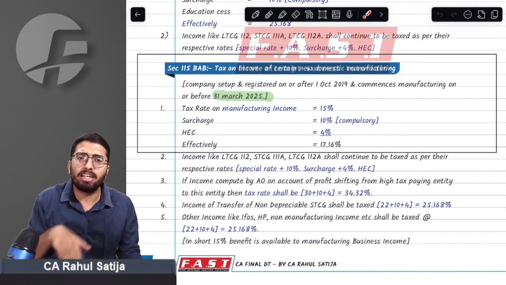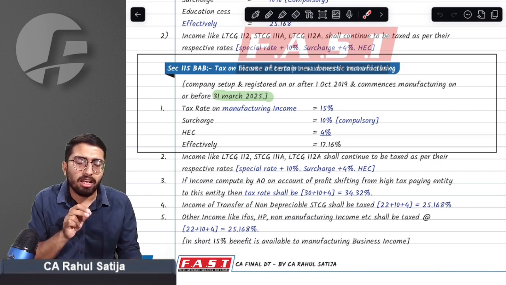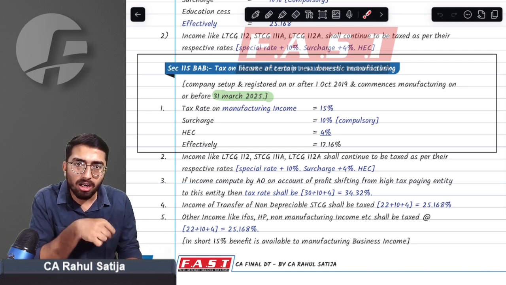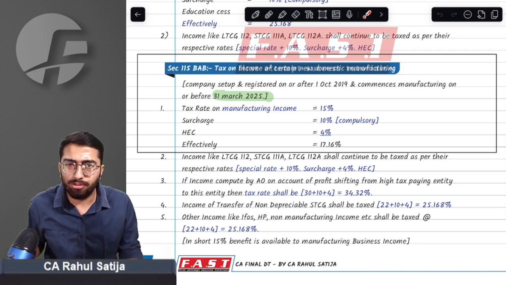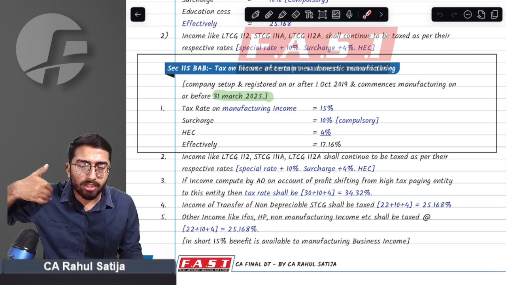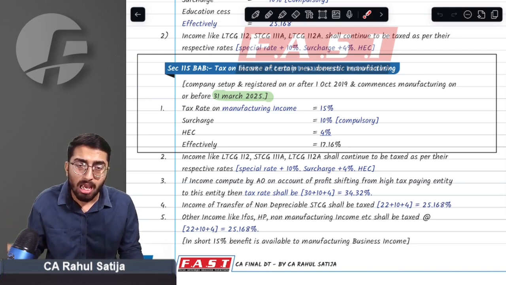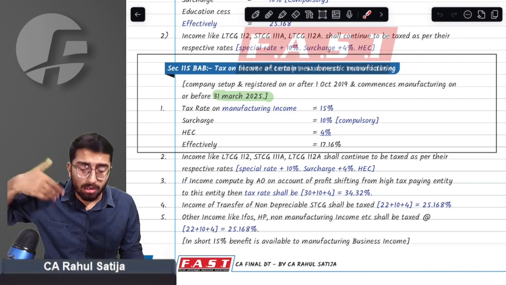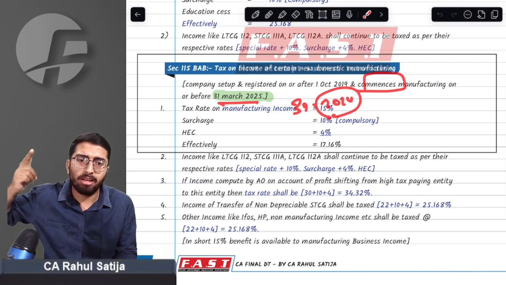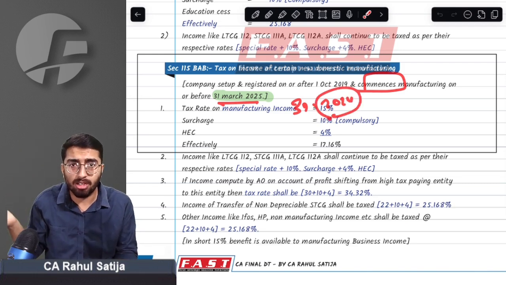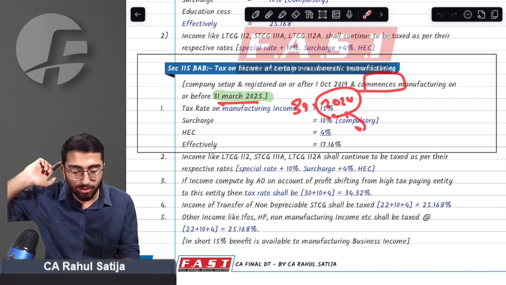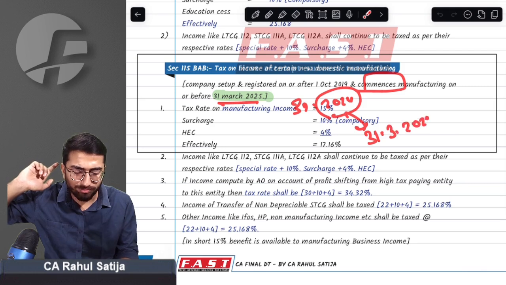Sir, one amendment in section 115BAB. You remember, if we used to incorporate new manufacturing entities, then we were entitled for a reduced tax rate of 15%. Under section 115BAB, we were entitled for reduced tax rate, or I should say concessional tax rates. For that matter, our manufacturing operations should have commenced before 31st March 2024. But now the date has extended. Since previous year has extended, so date has extended. Now you can commence your operation till 31st March 2025.